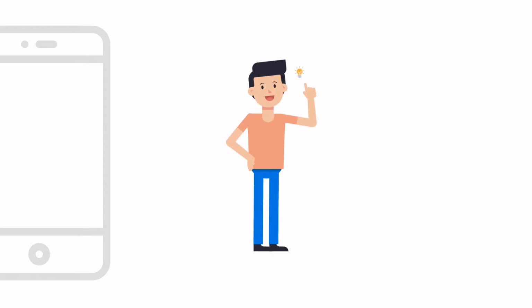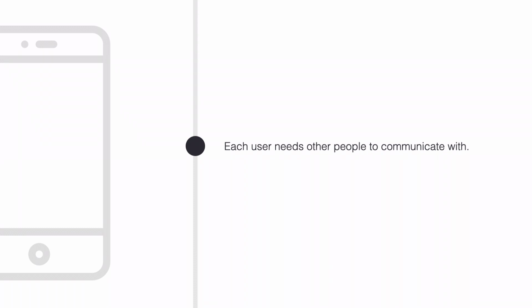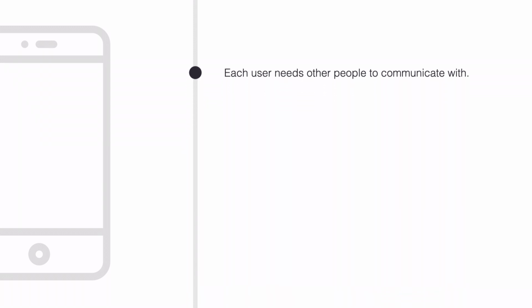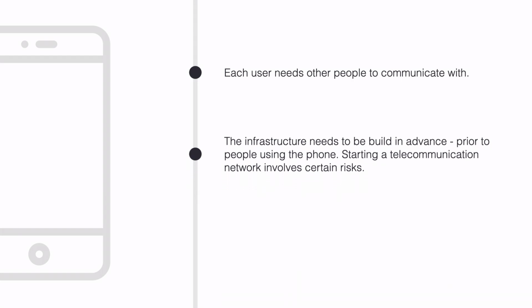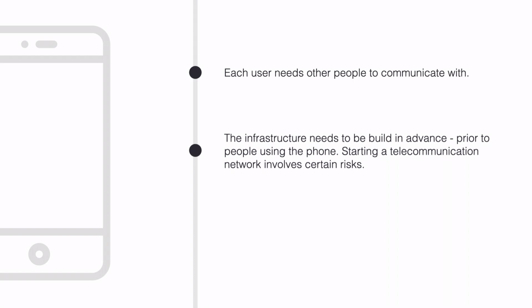Back to the example of the phone. It's the example of a network good. Let's have a look at a few stylized facts. First, each user needs other people to communicate with, meaning that if no other users have phones, there's no point in getting one. Second, the infrastructure needs to be built in advance, prior to people using the phone. Therefore, starting a telecommunication network involves certain risks.